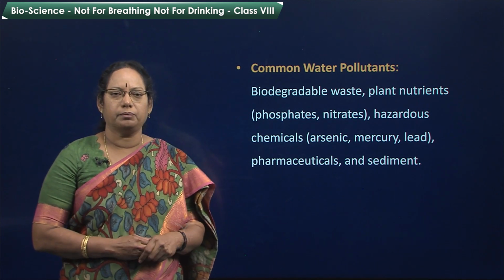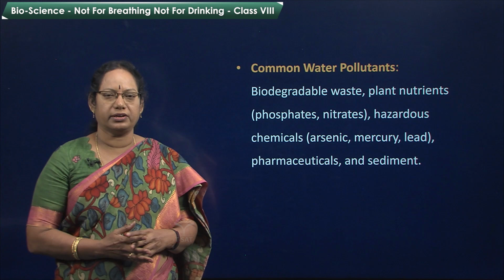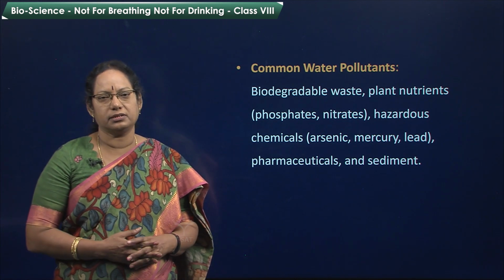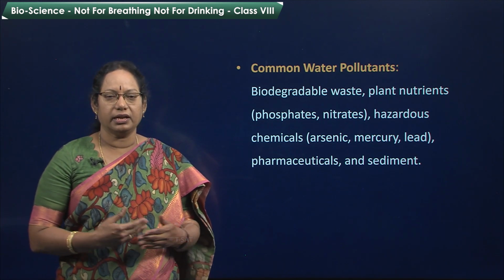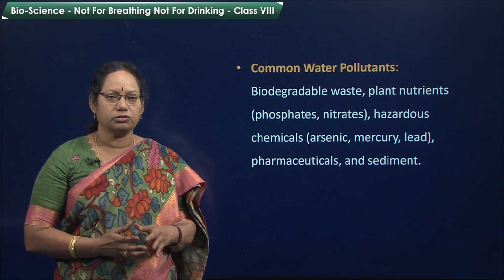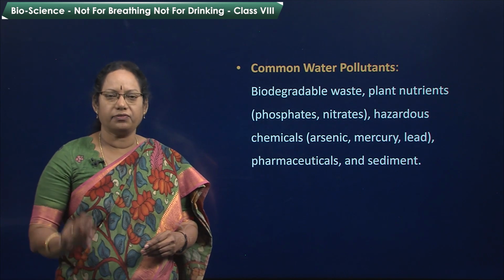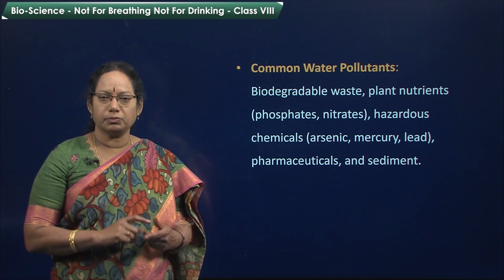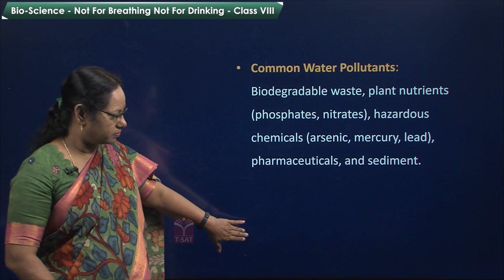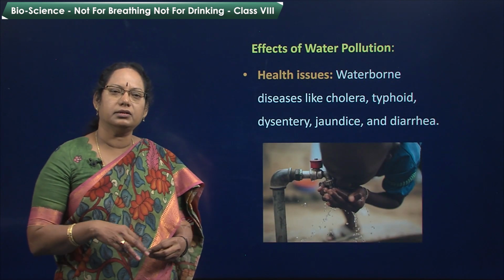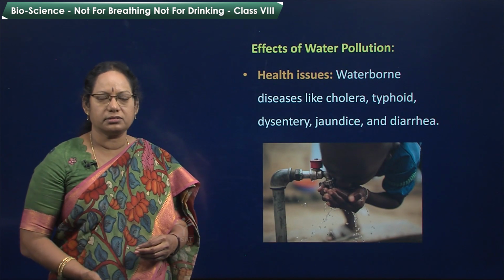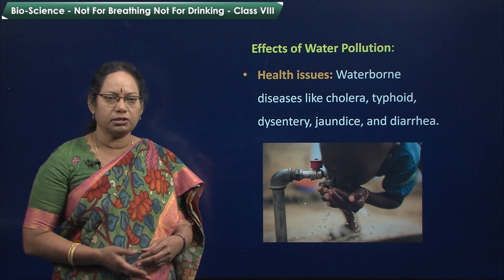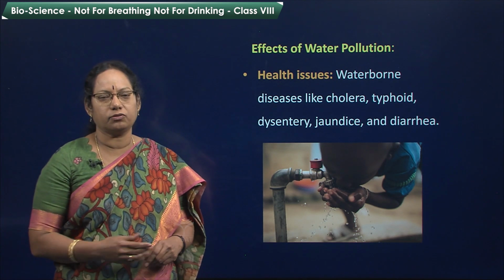Biodegradable waste, plant nutrients like phosphates and nitrates, hazardous chemicals like arsenic, mercury, lead. These are all added due to industrial effluents to the water bodies. Pharmaceuticals and sediments also. Sediments means, if you throw plastic covers or any food materials into the water body, they also become suspended particles in the water.